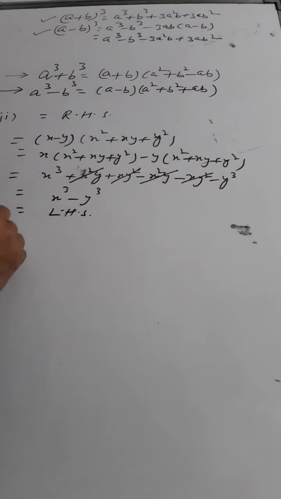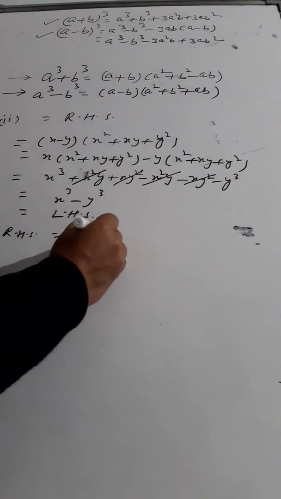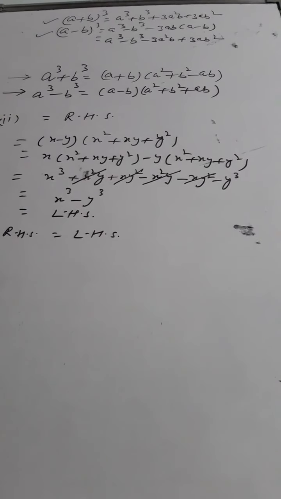So therefore right hand side is equal to left hand side. Whenever you are doing the verifications, your left hand side will always be equal to the right hand side, hence verified. Similarly, you can try the first part of this question number 9. So I hope all of you will be able to get the answer. Now let us go to number 10.